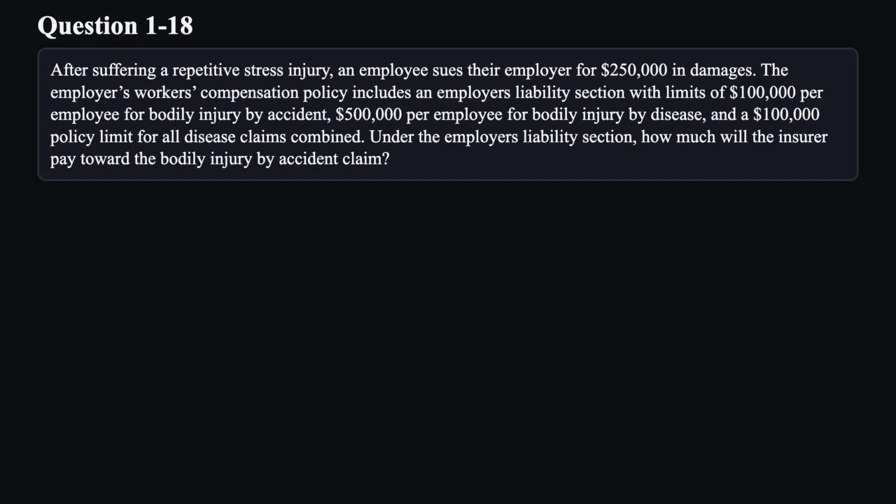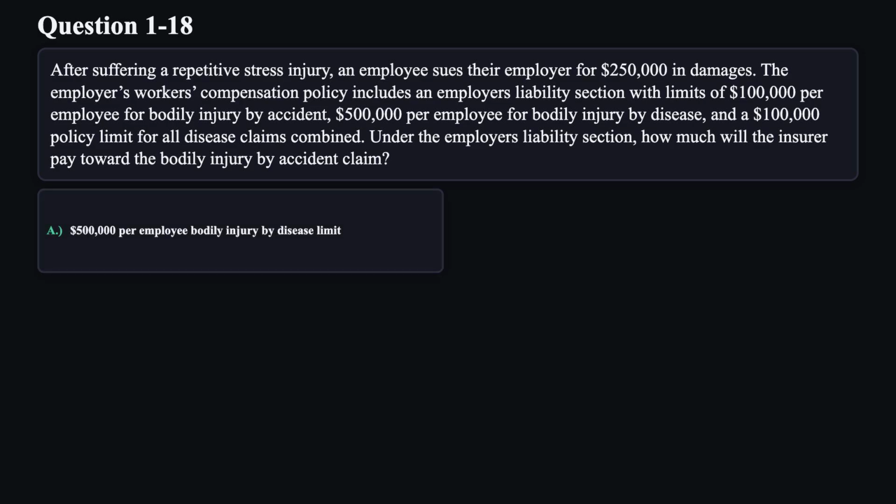Question 18. After suffering a repetitive stress injury, an employee sues their employer for $250,000 in damages. The employer's workers' compensation policy includes an employer's liability section with limits of $100,000 per employee for bodily injury by accident, $500,000 per employee for bodily injury by disease, and a $100,000 policy limit for all disease claims combined. Under the employer's liability section, how much will the insurer pay toward the bodily injury by accident claim?